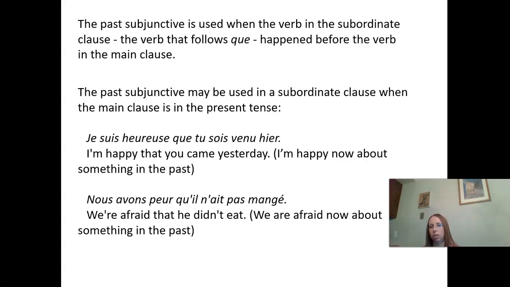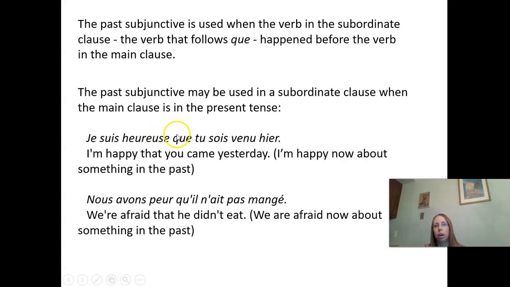You're like, wait, what? Let's look at the examples. So you're thinking also, oh, well, it's past subjunctive, so the whole sentence has to be in the past. Actually, that's not true. So our first examples are where the subordinate clause, the part after que, can use past subjunctive, even though the main clause, the part before que, is in the present tense. Like this. Je suis heureuse que tu sois venu. I've got the present tense here. That's the main clause. After que, I've got past subjunctive. Why? Because this thing came before this thing. I'm happy right now about something that happened in the past, that you came.